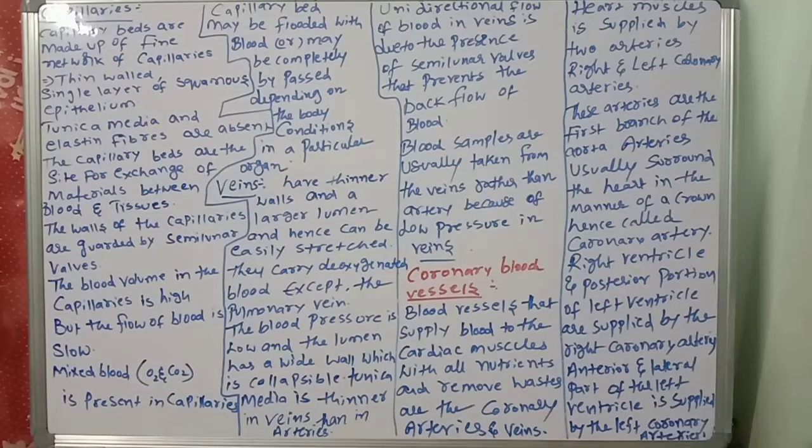So today we are going to discuss another important concept in this chapter, that is capillaries. What are capillaries? Listen carefully.